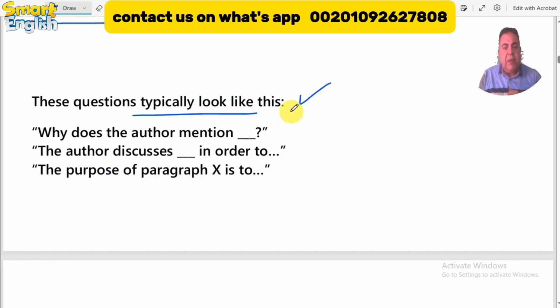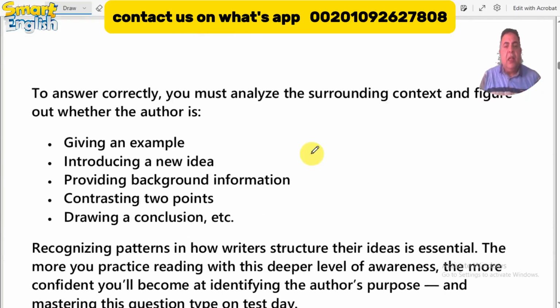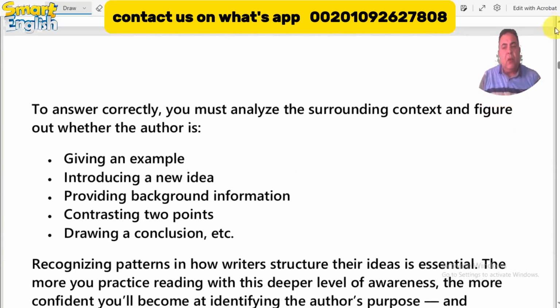The question typically looks like this. Why does the author mention X? The author discusses X in order to explain what? The purpose of paragraph X is to, okay? This is the shape of the question. You will find it like this in the test day, okay? Let's move on to get more illustration about this question.